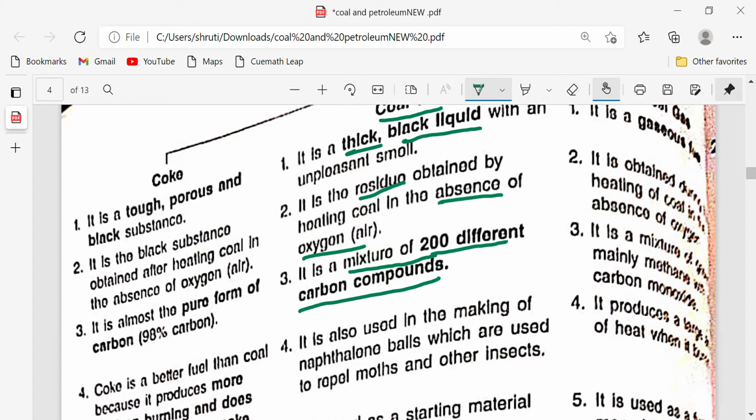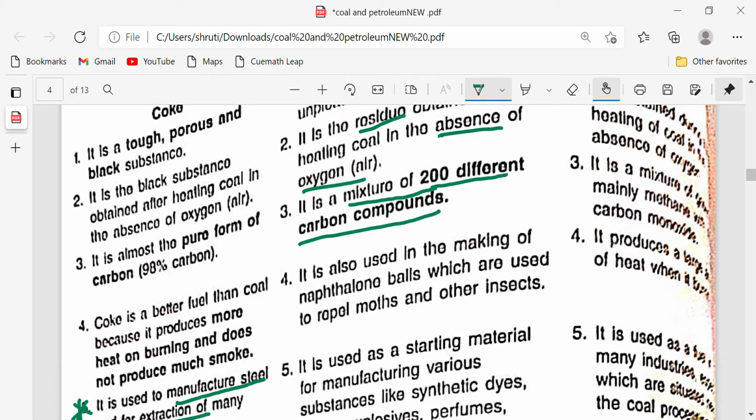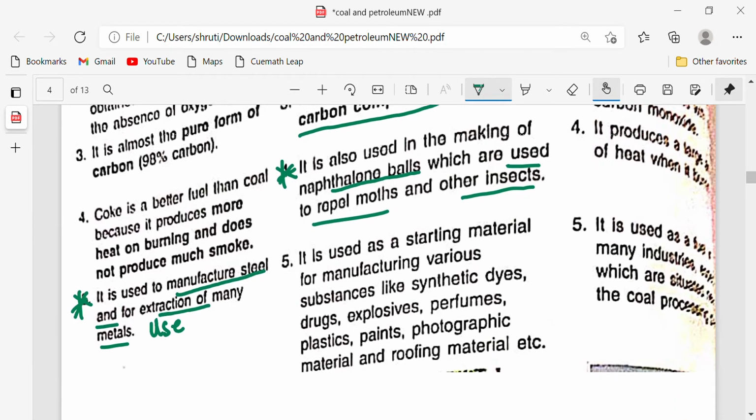It is also used in the making of naphthalene balls. Now this is a very important question. The question may come: which coal product is used in making naphthalene balls? The answer is coal tar. And what are naphthalene balls? They are used to repel moths and other insects. It is also used as a starting material for manufacturing various substances like synthetic dyes, drugs, explosives, perfumes, and so on. So these are all the uses of coal tar.